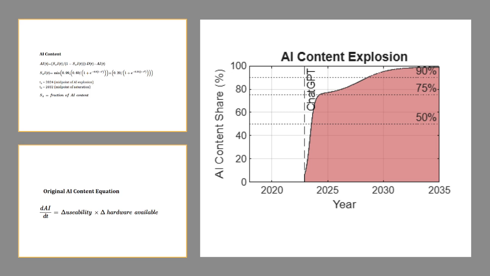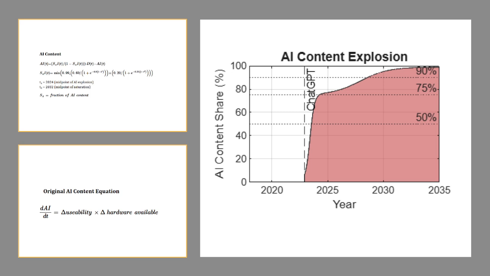The original equation incorporated variables for AI usability, hardware capability, and global internet availability. Usability is defined as a critical variable for AI-generated content. If an AI model is not usable, it cannot produce data. Usability, including accessibility, allows us to assume that across the variety of AI models, adoption will concentrate around the most usable systems. Therefore, the average usability of AI at any given time approximates that of the most usable model, or models of similar usability. The volume of AI-generated data is assumed to scale directly with available computing power, provided the usability remains at an adoptable level.